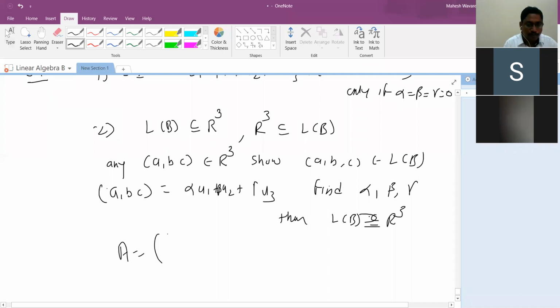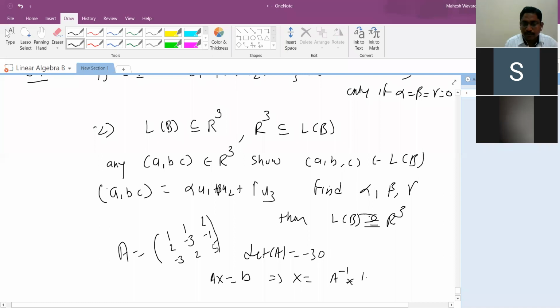The first column is the first vector 1, 2, minus 3, the second column is the second vector 1, minus 3, 2, and the third column is the third vector 2, minus 1, 5. It is solved under the same section, and you can practice more exercises to solve this. The determinant of A is minus 30. You write the system Ax equal to B first. Since A is invertible, its solution is A inverse B.